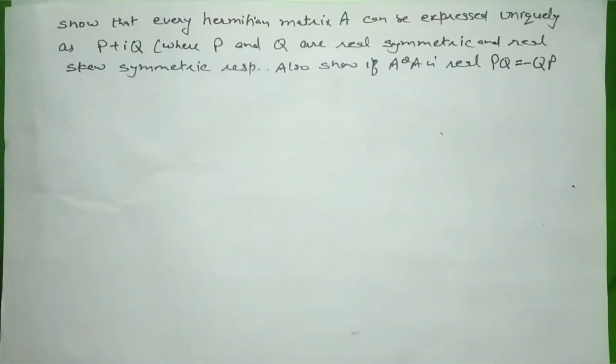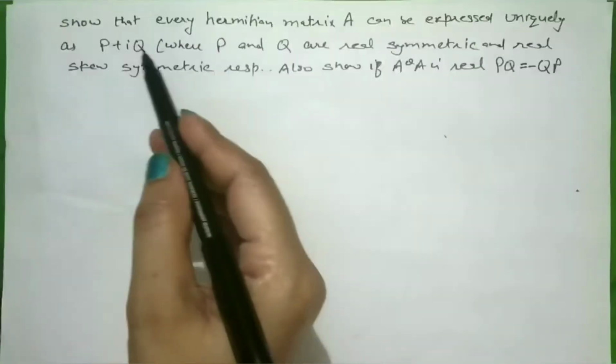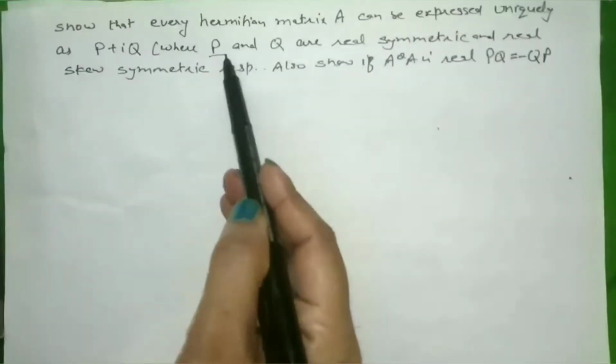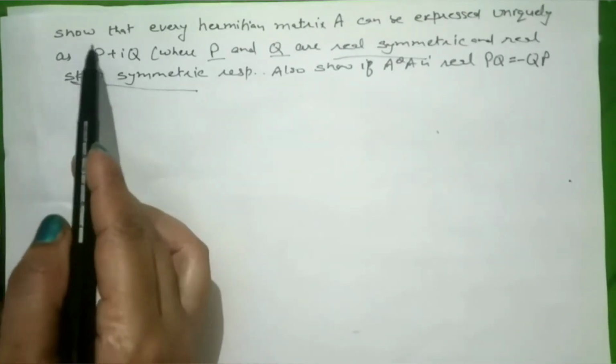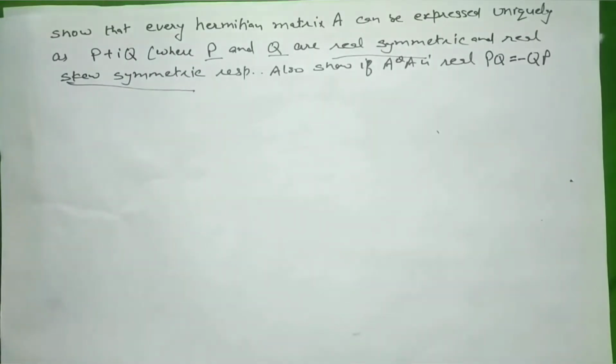Now look at this question. Show that every Hermitian matrix A can be expressed uniquely as P plus iota Q, where P and Q are real symmetric and real skew symmetric matrix respectively. Means P is real symmetric and Q is real skew symmetric. We have to express A as P plus iota Q, so that the first matrix is real and symmetric and the second matrix Q is real and skew symmetric.